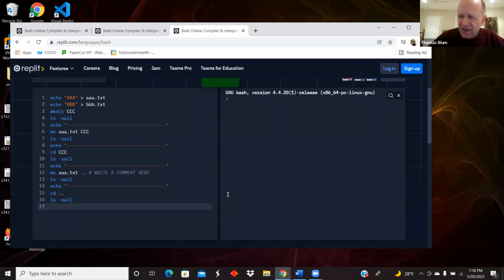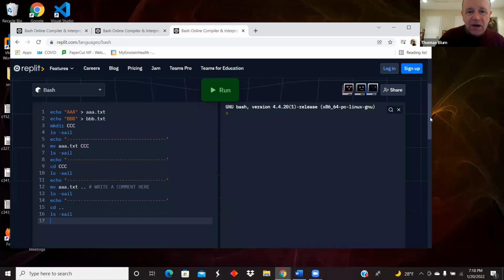And in 15, I'm performing a cd .. So I'm moving up out of the subdirectory into the original directory. And finally, in 16, performing another ls. And I will see that the file AAA is now back in the original directory. So I can move things down in directories, and I can also move things up in directories. That's the point of this script.